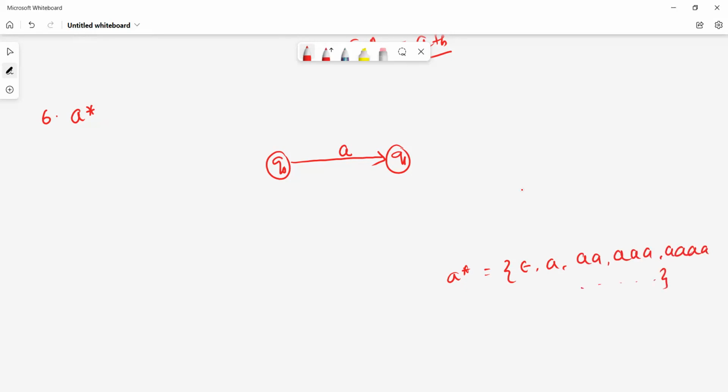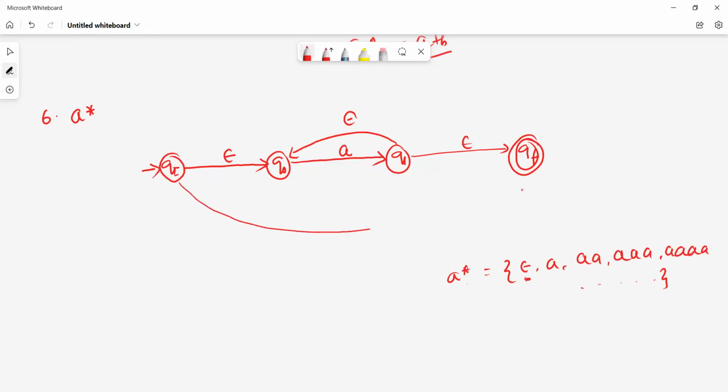So how to do it? Now we'll combine some. Let this be the initial state Q, let this be the final state Q. Now we'll combine using epsilon. Since it is a loop, and a loop means epsilon. But see here, A star also contains epsilon. Since A star contains epsilon, we'll directly combine from initial to final with one epsilon. So this is the finite automata for A star.